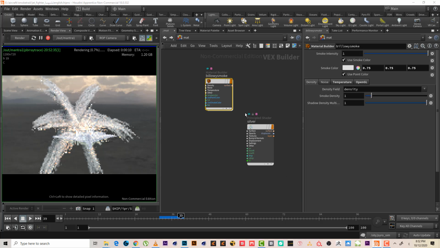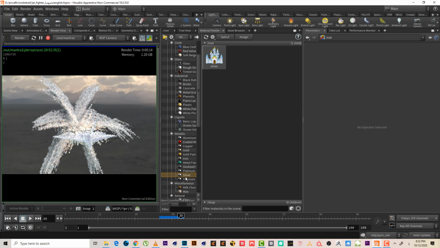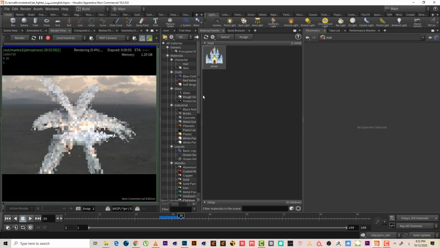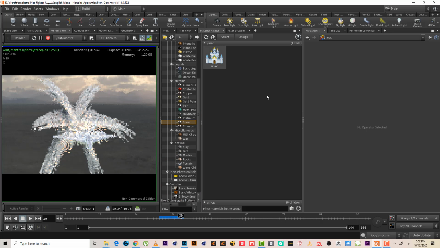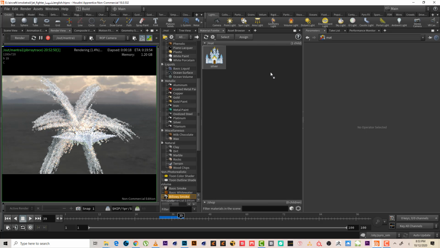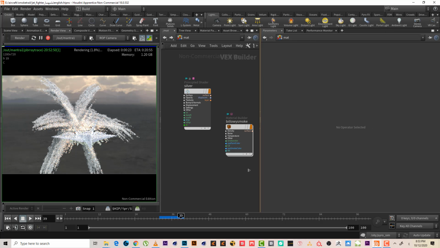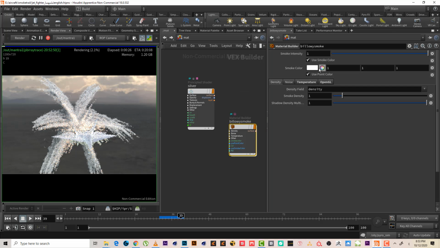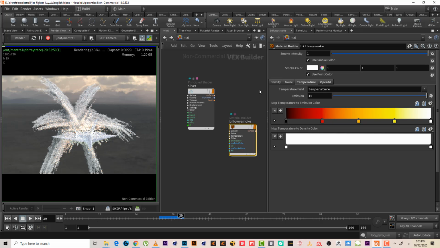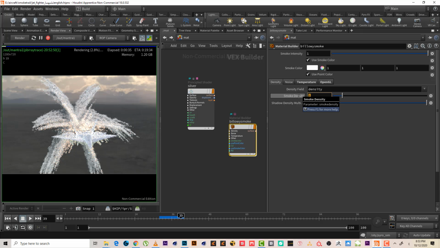So I will simply go to the material, simply delete this one, make another one very fast. Silver, no, not the silver, sorry. Below smoke. Yeah, let's go back to material. Of course I will make this temperature 0, and also the density, maybe I'll make the density 5.